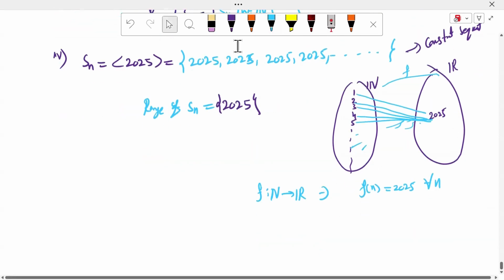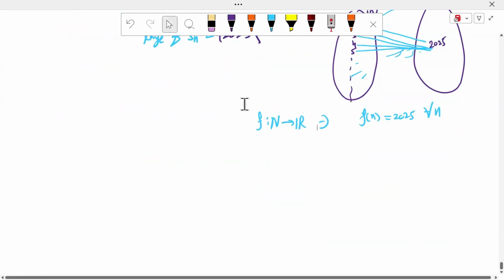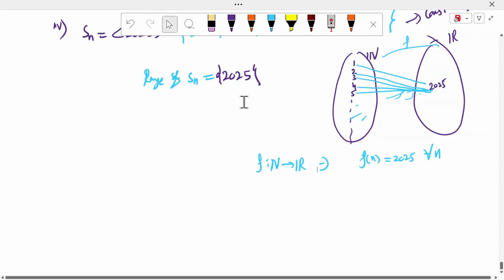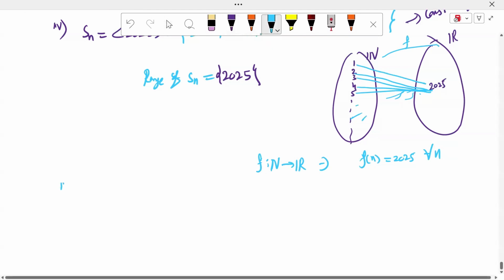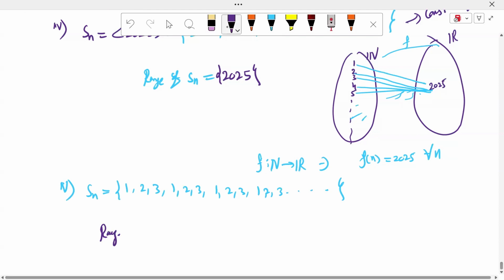We can discuss it at other times. Next example. Fifth example: the sequence Sn is 1, 2, 3, 1, 2, 3, 1, 2, 3, 1, 2, 3, and so on, infinite terms. What is the range of the sequence Sn?